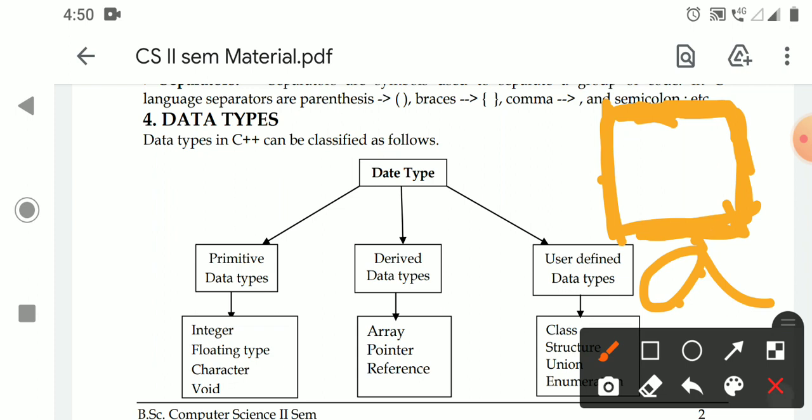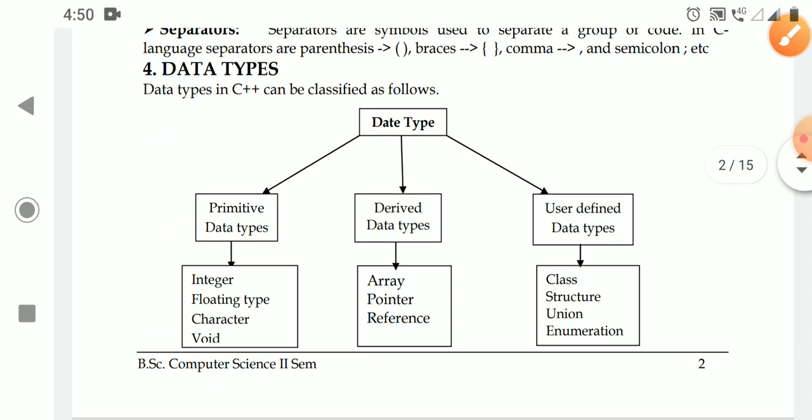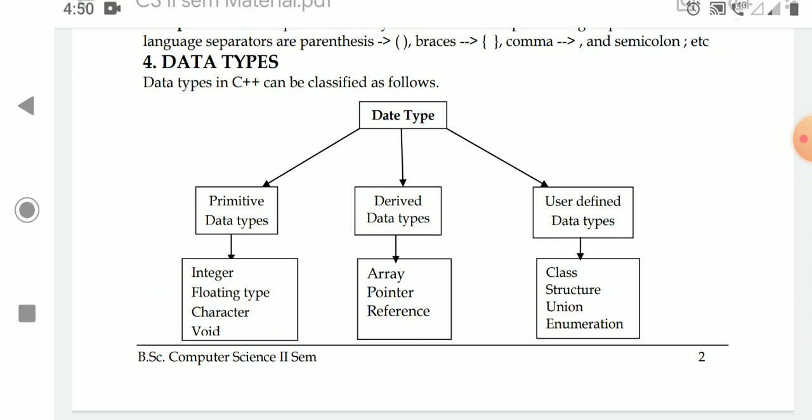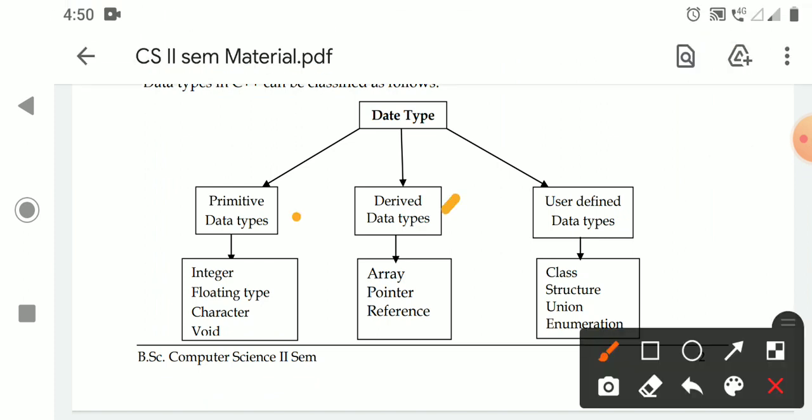C++ also has 3 types of data types. They are the primitive data types, derived data types and user defined data types. Primitive data types are the basic data types in C++ that are defined by the C++ developers. Derived data types are the data types that can be defined with these primitive data types.